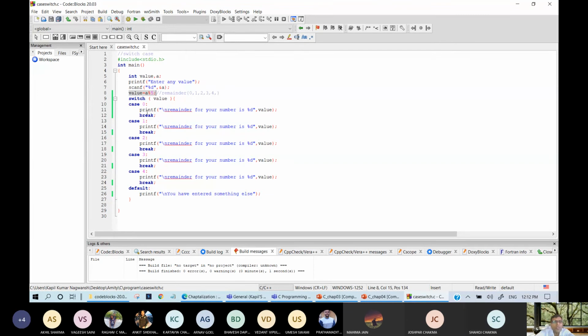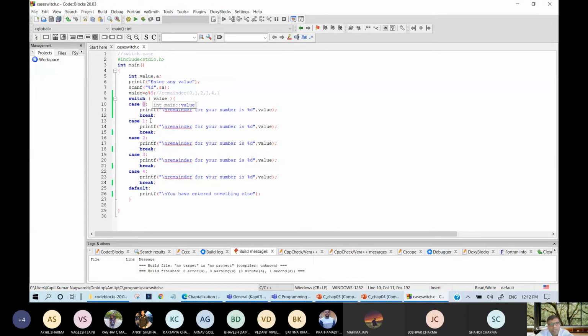So if the remainder is 0, it will print this statement. But this case is only a label, it does not perform anything. Whenever 0 comes, it will automatically execute this statement and leave all the other statements. If this is 1, then case 0 will be left by